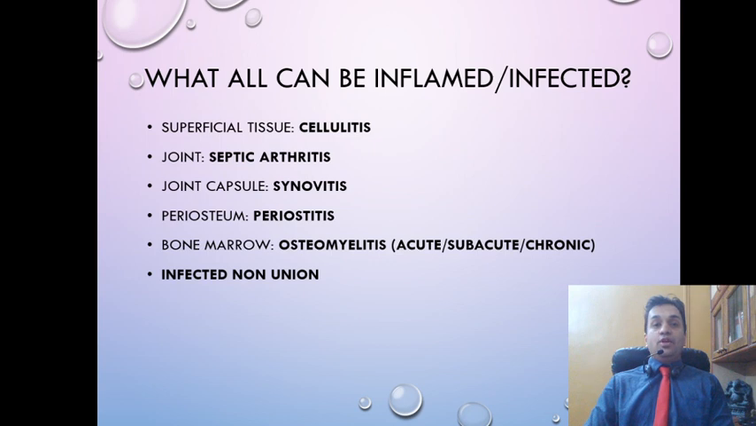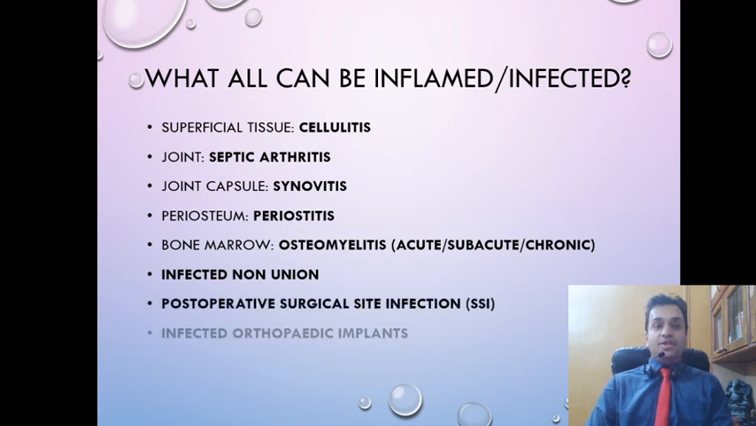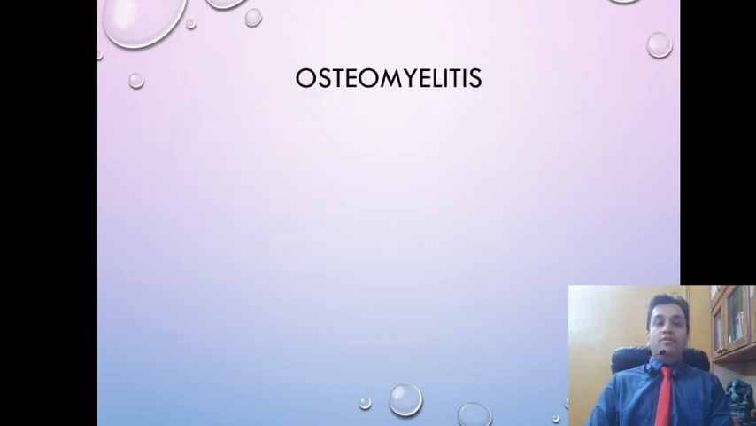There could be infected non-union, there could be SSI, which is post-operative surgical site infections, and there could be infected orthopedic implants. This is the entire gamut of infection in orthopedics, which is of course a very important question answer topic. It is also an important Viva Voce topic. Moving on to the definition of osteomyelitis.